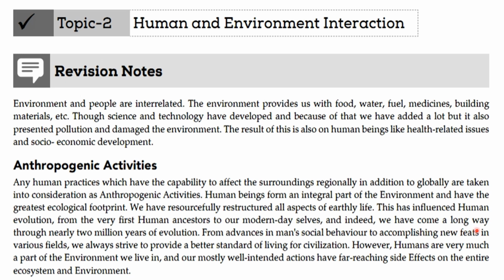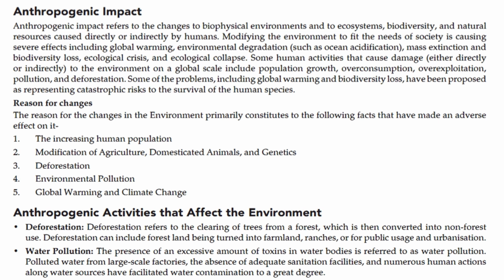We have come a long way through nearly 2 million years of evolution, from advances in man's social behavior to accomplishing new feats in various fields. We always strive to provide a better standard of living for civilization. However, humans are very much a part of the environment we live in, and our mostly well-intended actions have far-reaching side effects on the entire ecosystem environment.